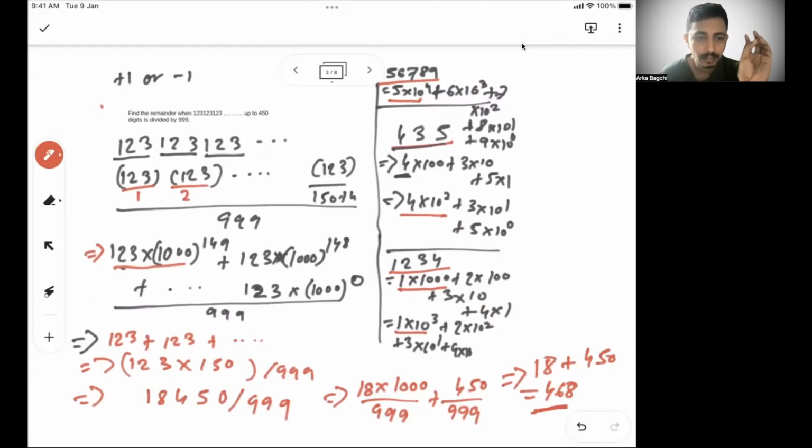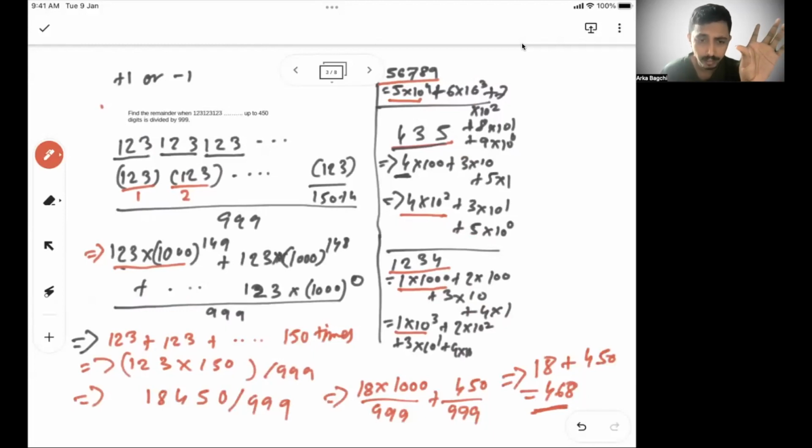So 123 into 1 to the power 149, 123 into 1 to the power 148. So in all the places I'll get 123 as the remainder, for 150 times. So this is 150 times. So then I'll get 123 into 150, whole divided by 999. This is the remainder from the given one.